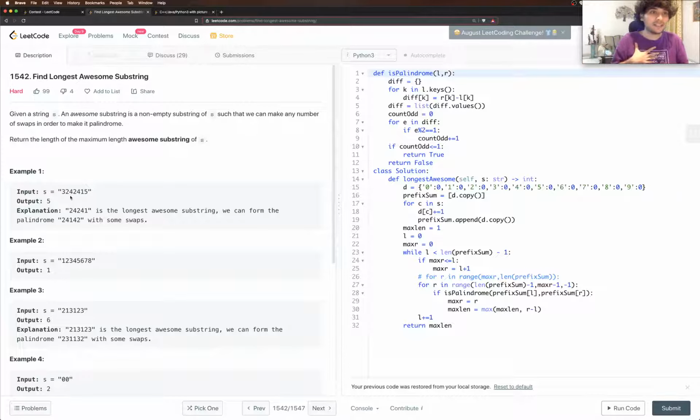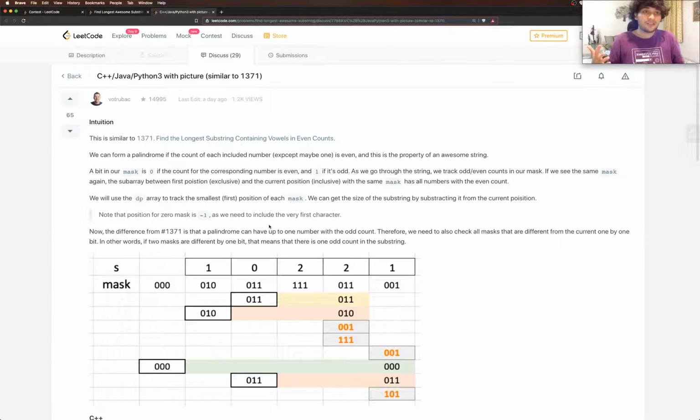So that's the idea. If this is a string given to us, we choose the substring 242, 241. Then we can rearrange these as probably 24142, and that is a palindrome. So this string is an awesome substring. We found the solution. This is awesome.